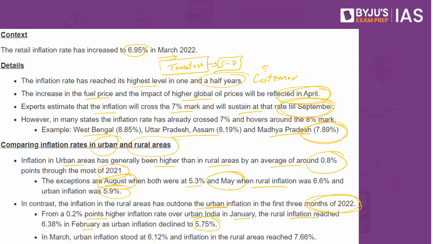In March, urban inflation stood at 6.12% and inflation in the rural areas reached about 7.66%. So what do we understand? We understand that rural inflation is comparatively higher than in the urban areas.